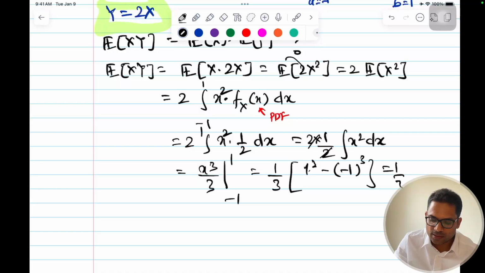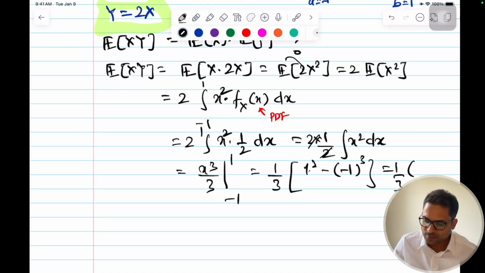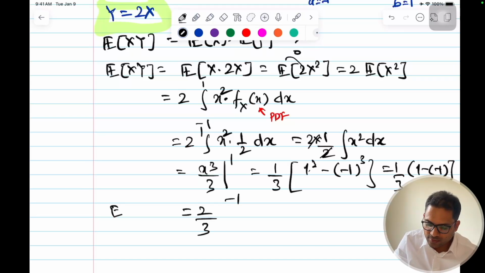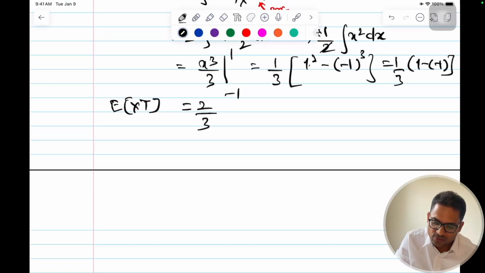This is equal to 1 by 3 into 1 cube is 1, and minus of minus 1, that is equal to 2 by 3. So expected value of xy is equal to 2 by 3. Okay. And what will be the expected value of x? This is 0.